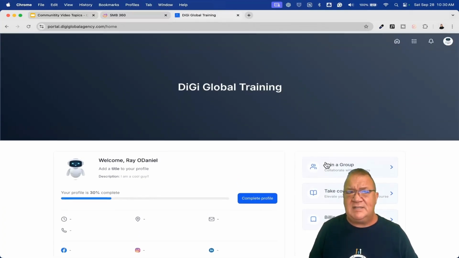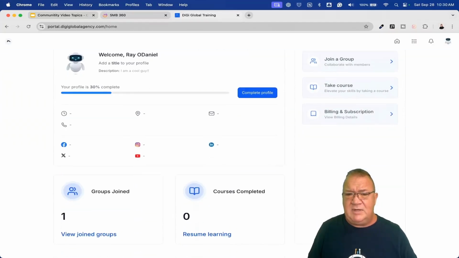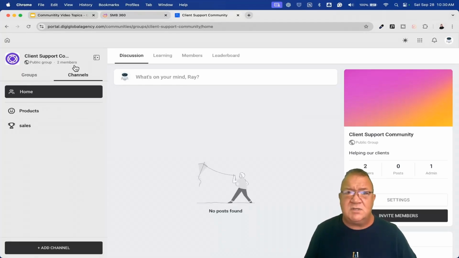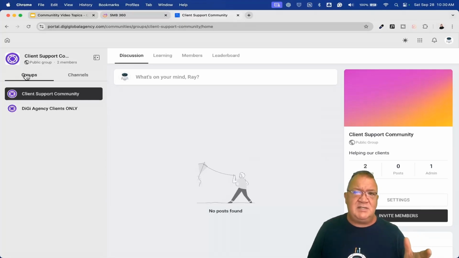Right now, this is the home page that I wanted to let you know about. We're going to be taking a look at this part later. One of the things I really want to show you is going into the communities area. This is where some of the other configuration can be done if you want to deal with communities. It's going to be creating groups and channels. Now, there are some other settings, and I'm going to go over all of this.